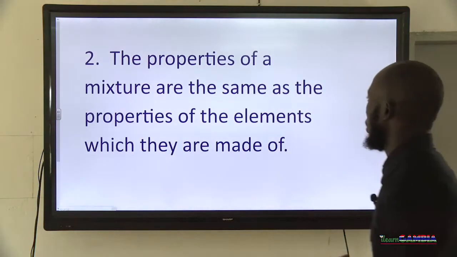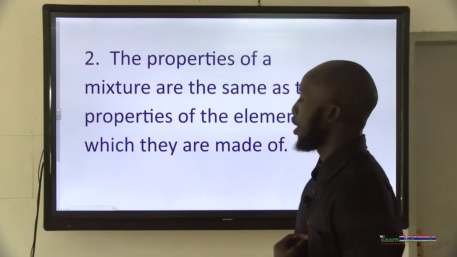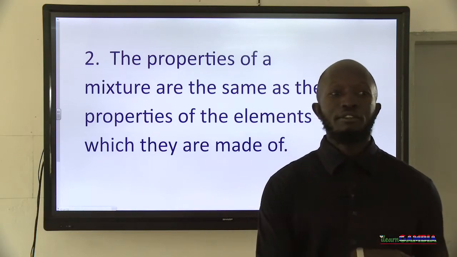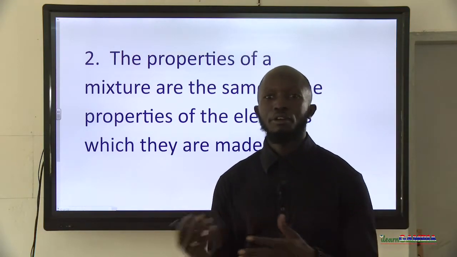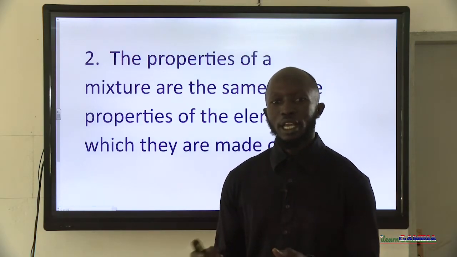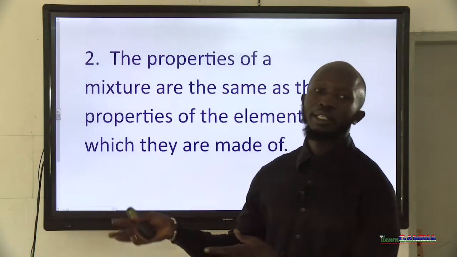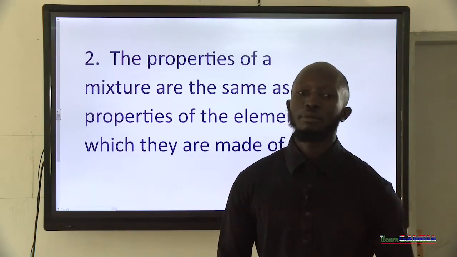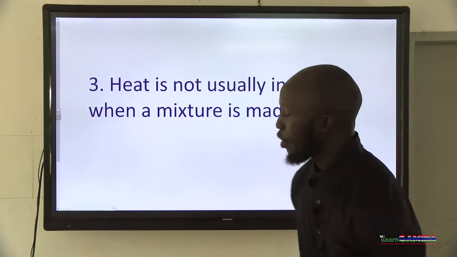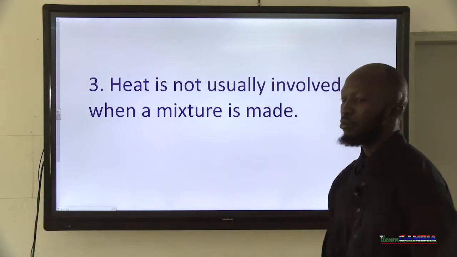Number two, we say the properties of a mixture are the same as the properties of the elements which they are made of. So if you have elements forming banana, and you have other elements forming, let's say, apples, and you mix them, the properties of the mixture are the same as the properties of the elements that actually form that particular mixture. That, in a sense, is what we are trying to explain here. Now, we say heat is not usually involved when a mixture is made.